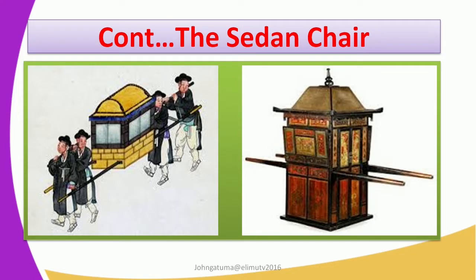You can see some of the activities it was used in this video. So we watch this video on how the sedan chairs were used for various purposes, such as the sedan chair race. They were used to carry the queen and the king in Europe, in the 17th century.